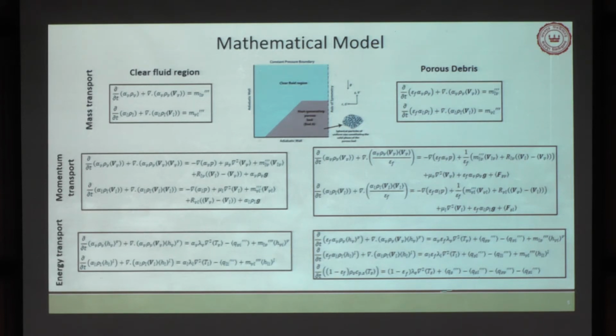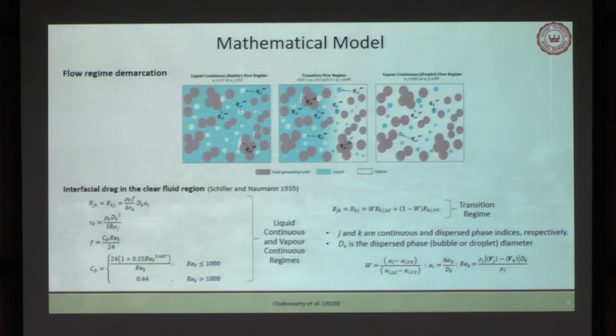And when you are coming to the energy equation of your porous debris bed, you can have one more equation along with your liquid and vapor, and that is for the solid. In the solid equation, you can have a term which is basically the heat generation coming from the solid or the porous debris bed. And when you are looking at all these equations, you can see certain terms for which we need to have our closure relations.